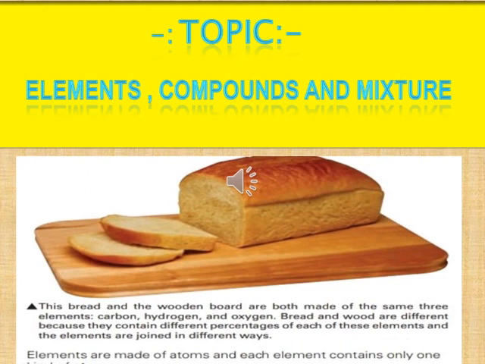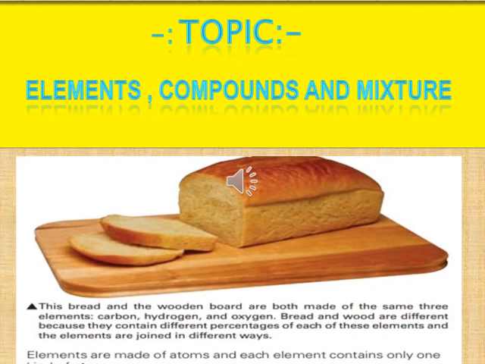Now we are going to start a new chapter, that is elements, compounds and mixtures. Observe this diagram carefully. There are two things, wood and bread. Wood is hard but bread is soft and edible.